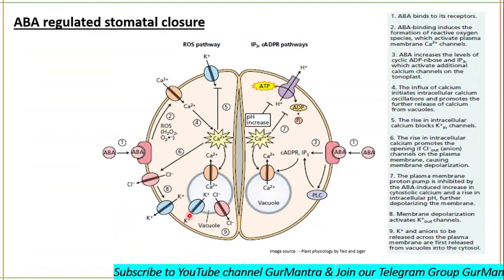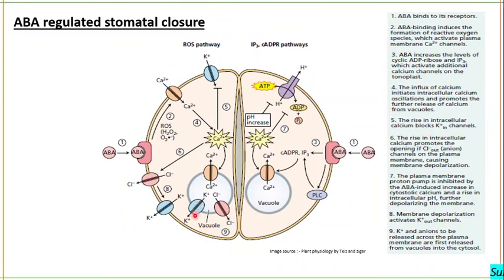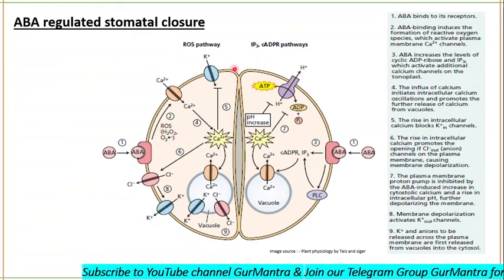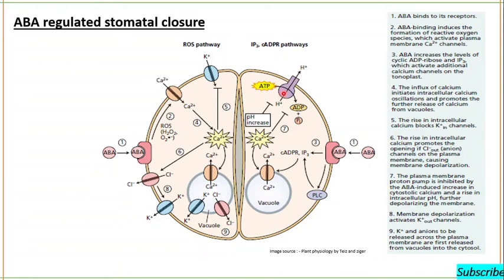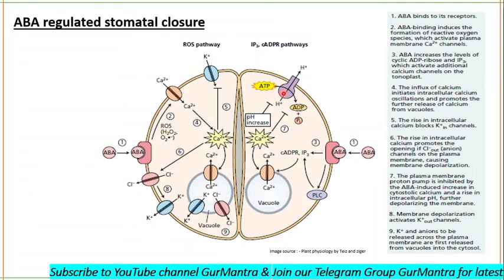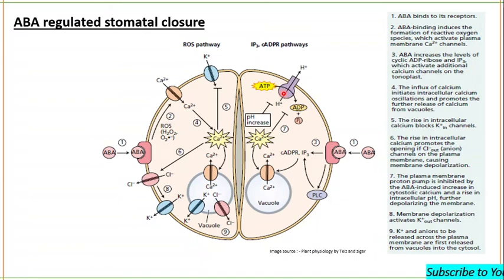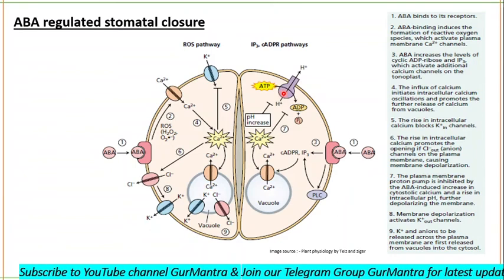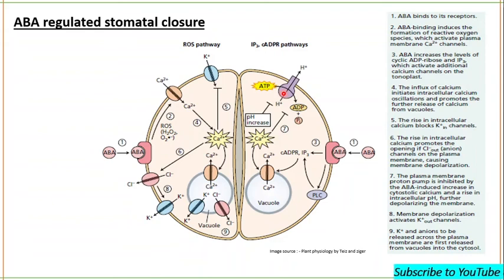Ultimately, these ions, potassium and chloride ions, are coming out of the vacuole first, and then they are going out of the cell. Here you can see solutes are mainly going out of the cell, and they are not coming in either. It will result in a decrease of osmotic pressure. You know that osmotic pressure is directly proportional to the solute concentration. If solute is going out, there will be low osmotic pressure, and low osmotic pressure will cause a decrease in turgor, and that decrease in turgor will be responsible for the stomatal closure.